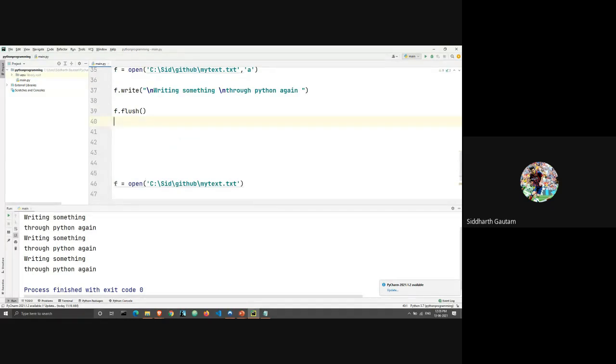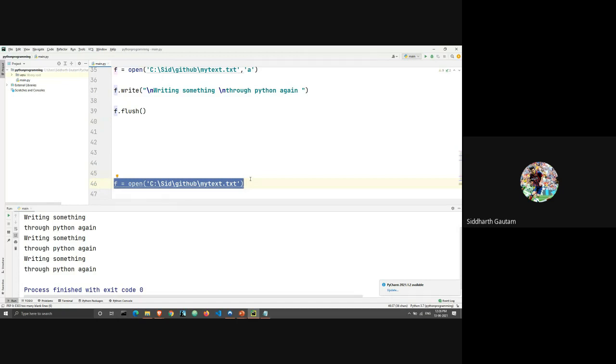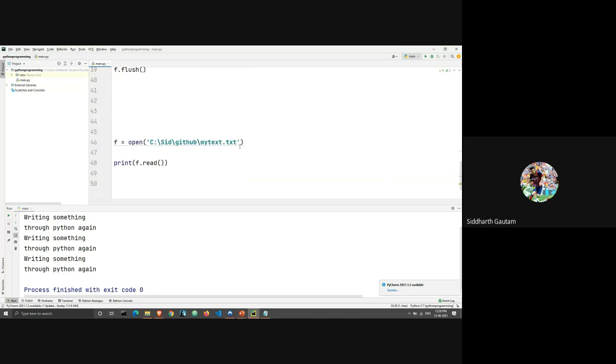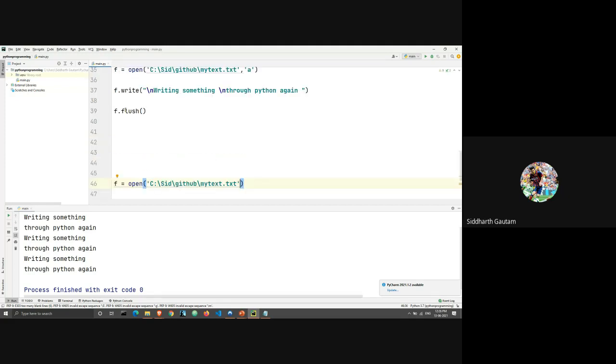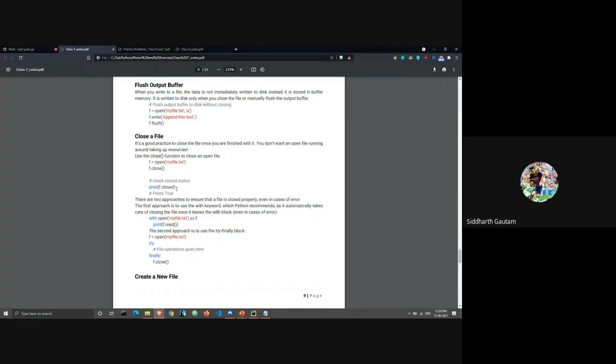So what's happening here is that we are opening the file again. The file is already open, but when we open it again in a different mode, here in the append mode and here in the read mode, Python first closes the file and then reopens it, and that's why the flush function still works. Okay, now let's go back.